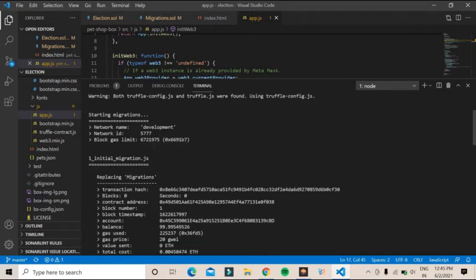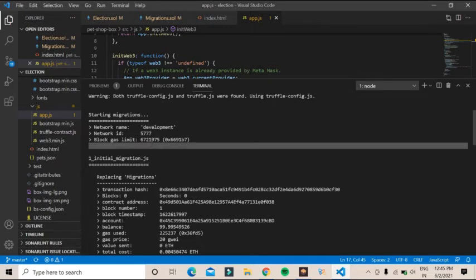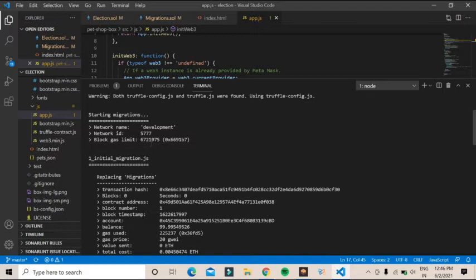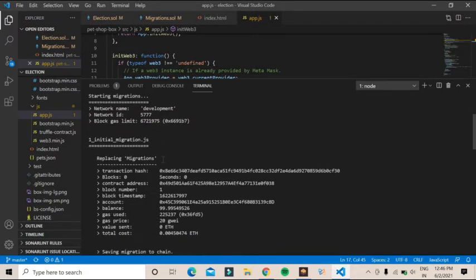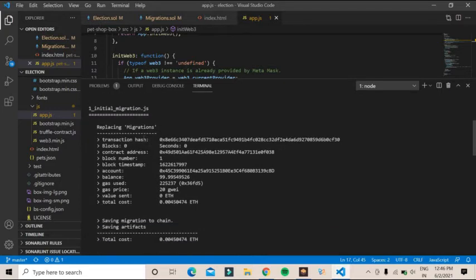Here the development network is made, having this network ID, and this is the amount of gas used in this project. That's why it's not 100, it's 99.99 something, because whenever a contract is made between the system, there is a gas value which is exchanged. So this is the initial migration.js, and this transaction has the block number and the account name. See here, 0x45c3, and let's go to Ganache.